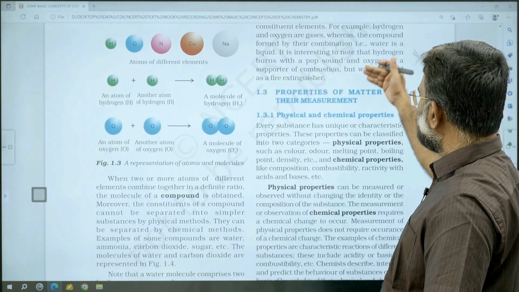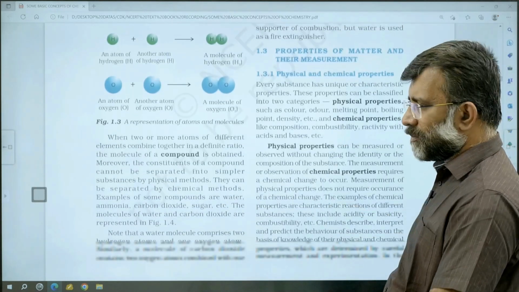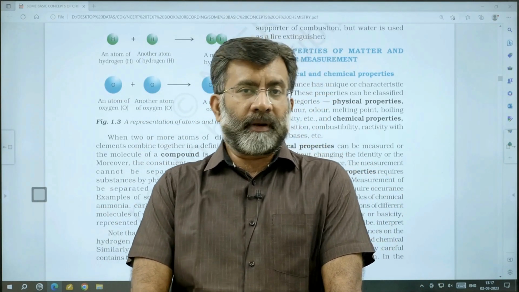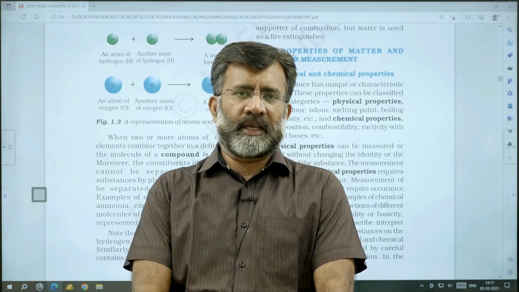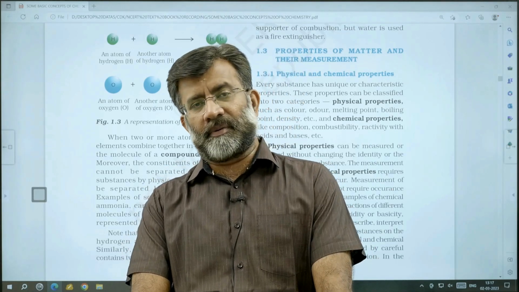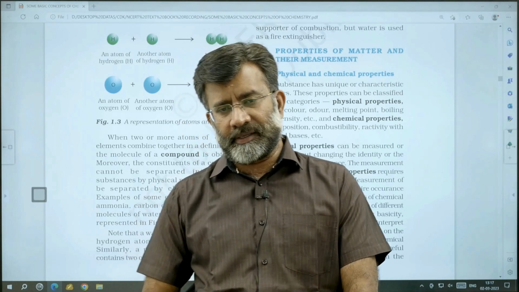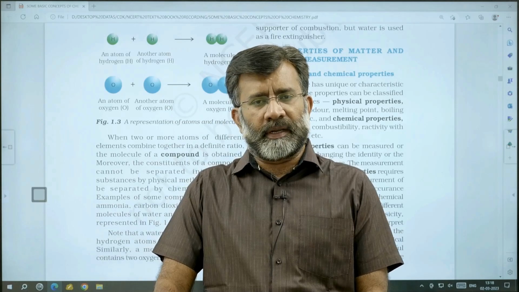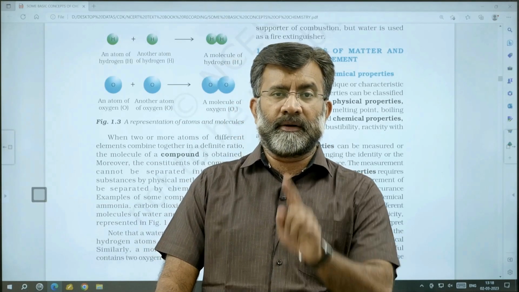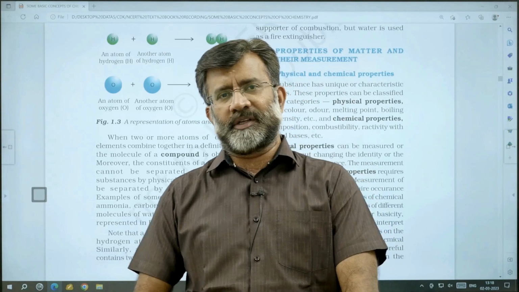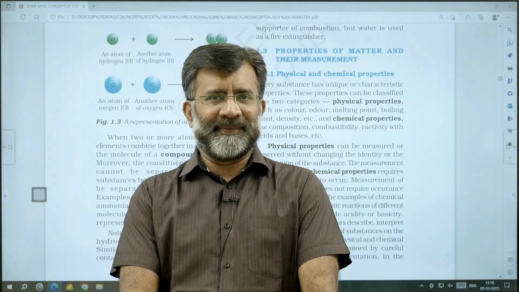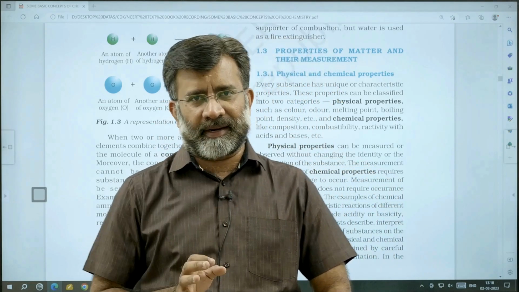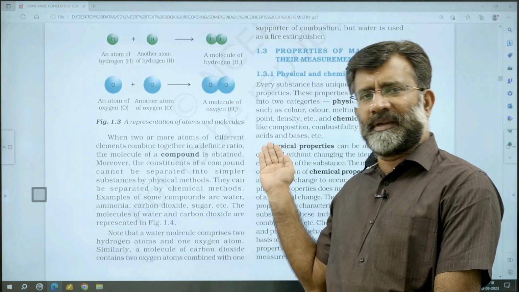Now coming to the properties of matter and their measurements. This is one area which I would like to talk about. Various fundamental physical properties, derived physical properties, fundamental quantities, derived quantities, and various aspects related to that. You are dealing with this in detail in the physics first unit, units and dimensions, which you can concentrate on. And this is only preliminary, fundamental ideas.